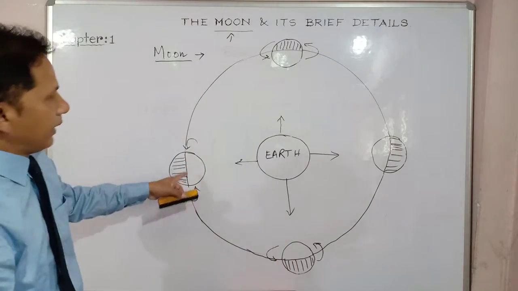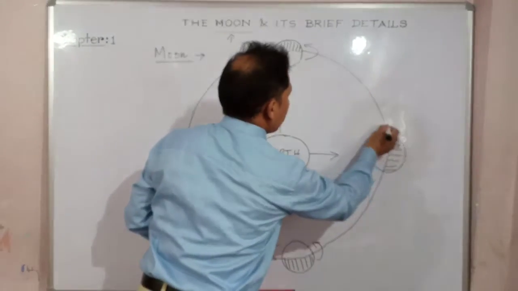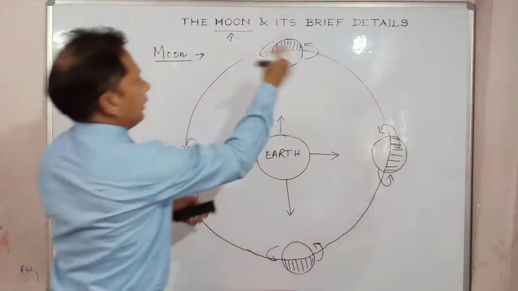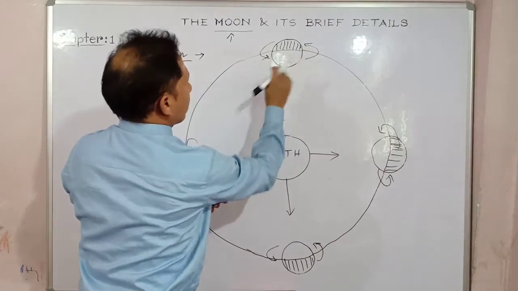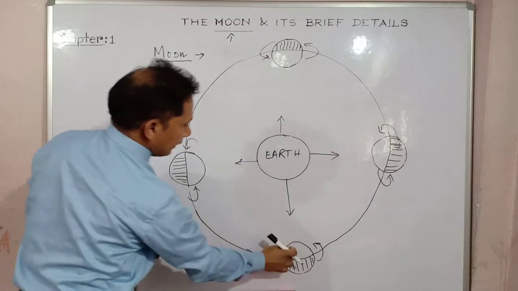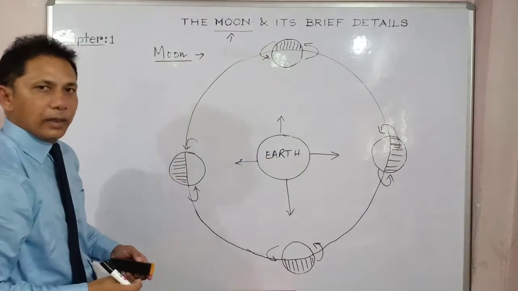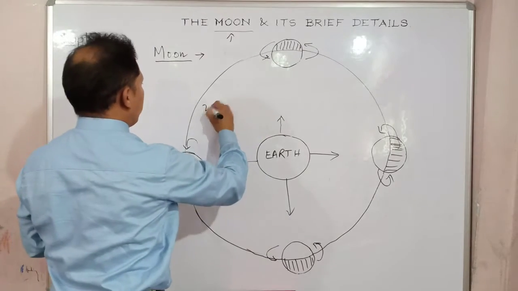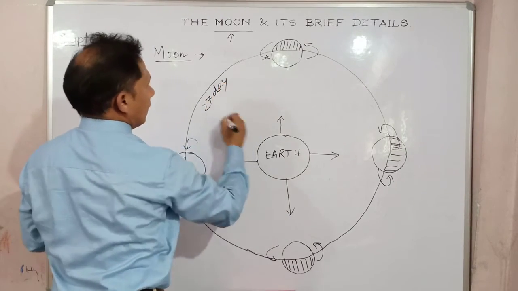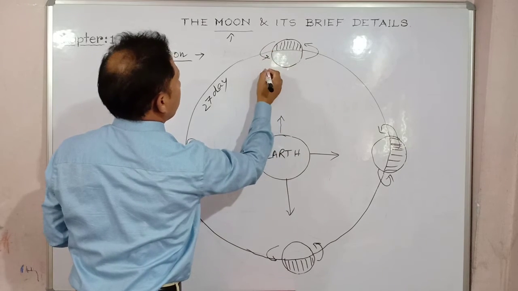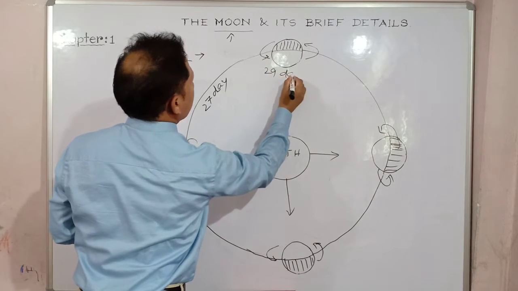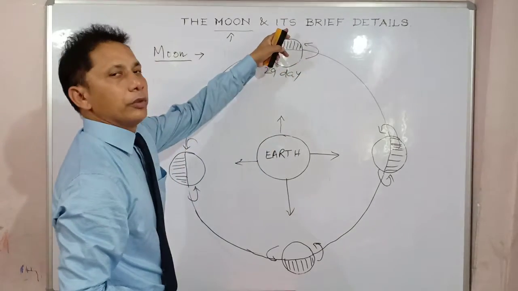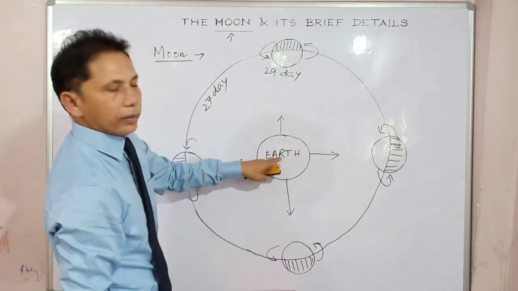Because of the rotation of the moon, it also rotates like this. When it rotates, only this side is visible from the Earth. As it is said, the revolution takes 27 days and the rotation takes 29 days. Rotating in this fashion, that is why the opposite side is never seen from our Earth.